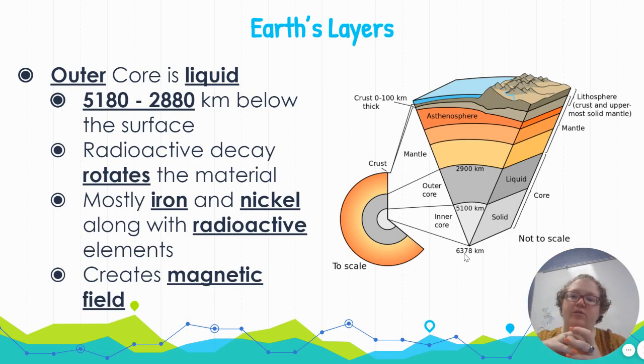The outer core, the layer above that, is liquid. It's about 5,100 to 2,800 kilometers below the surface. The radioactive decay is going to rotate the material. As these different elements decay, that liquid is actually going to rotate. It's what's going to keep everything in a liquid state. Again, it's mostly iron and nickel, but it does have a lot of those radioactive elements, like we mentioned, that are going to decay and cause it to rotate. That rotation of the outer core is what creates the magnetic field that we have here on Earth.